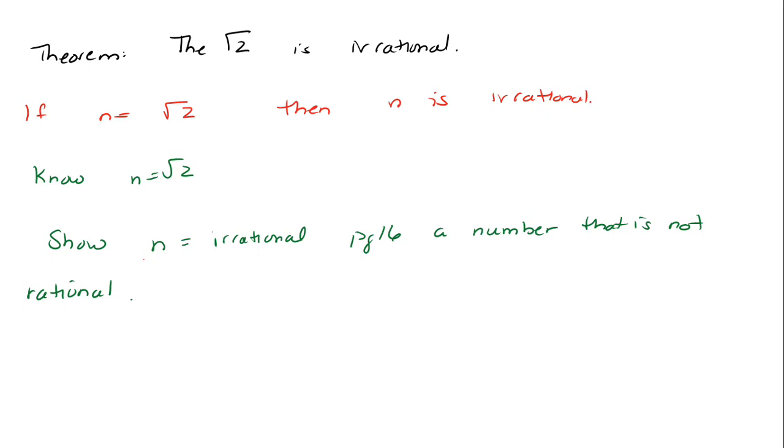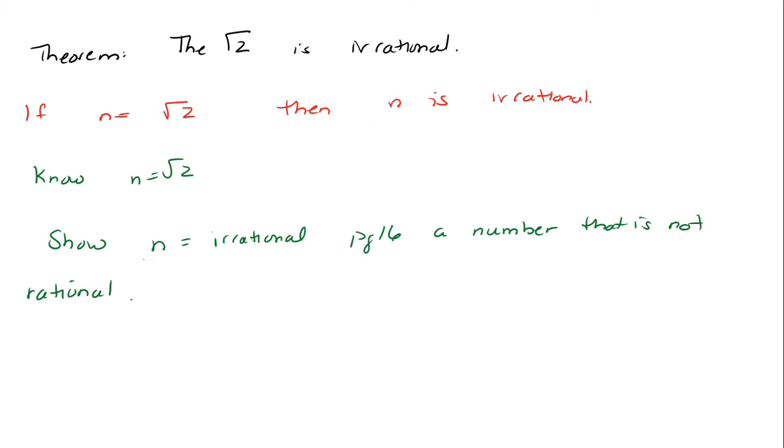Unfortunately, if you look up irrational in the index, and the definitions on page 16, it just says it's a number that's not rational. Well, that's pretty annoying. That doesn't really give me anything to work with. If they had told me rational, the definition for rational is much easier to work with. So that leads me to believe that this should be a proof by contradiction, because I just wished they hadn't asked me this thing right here. I had wished they had asked me then n is rational, because that definition is easier to work with.